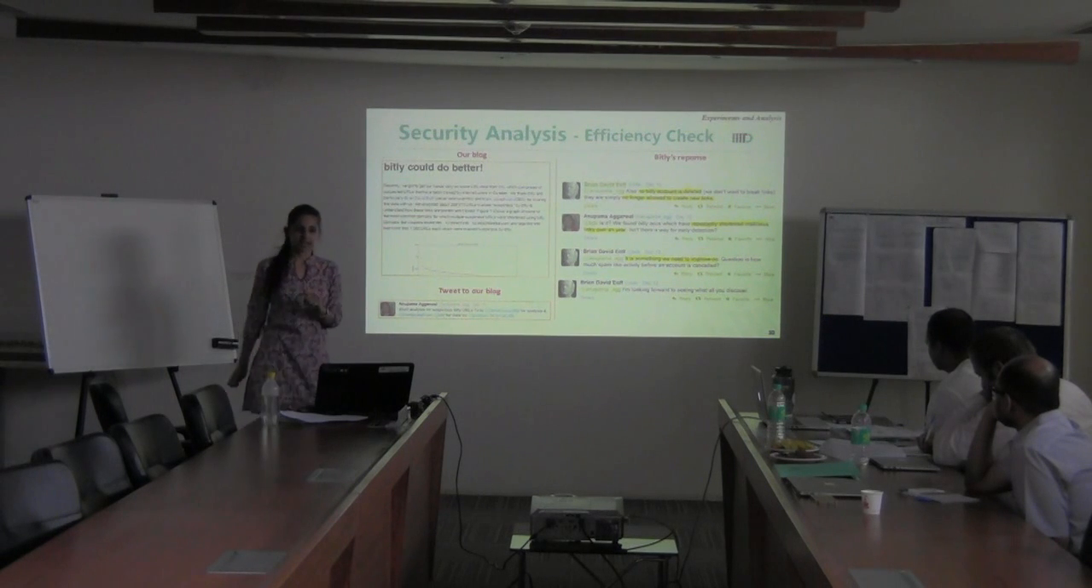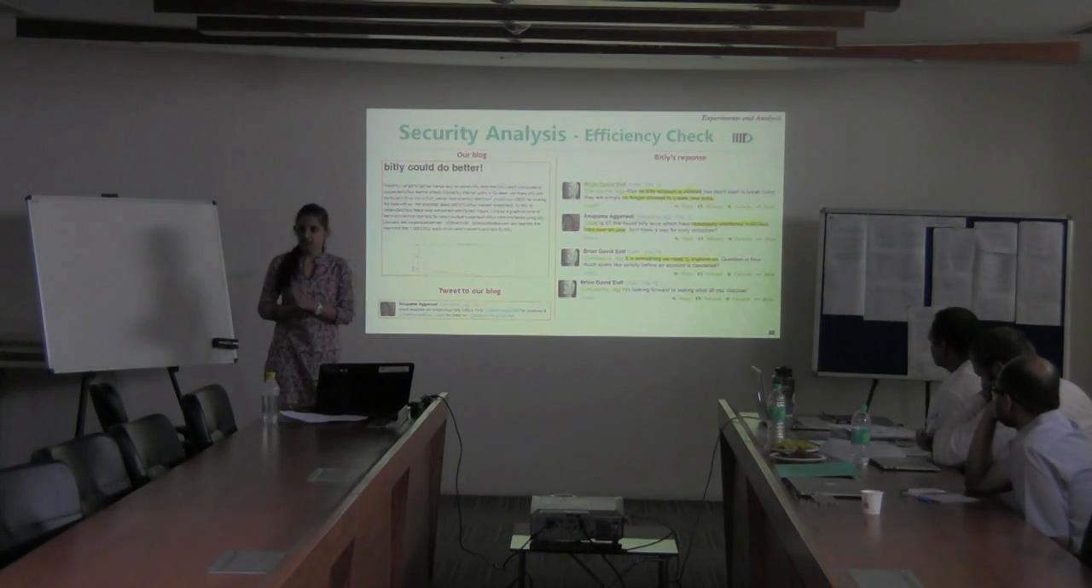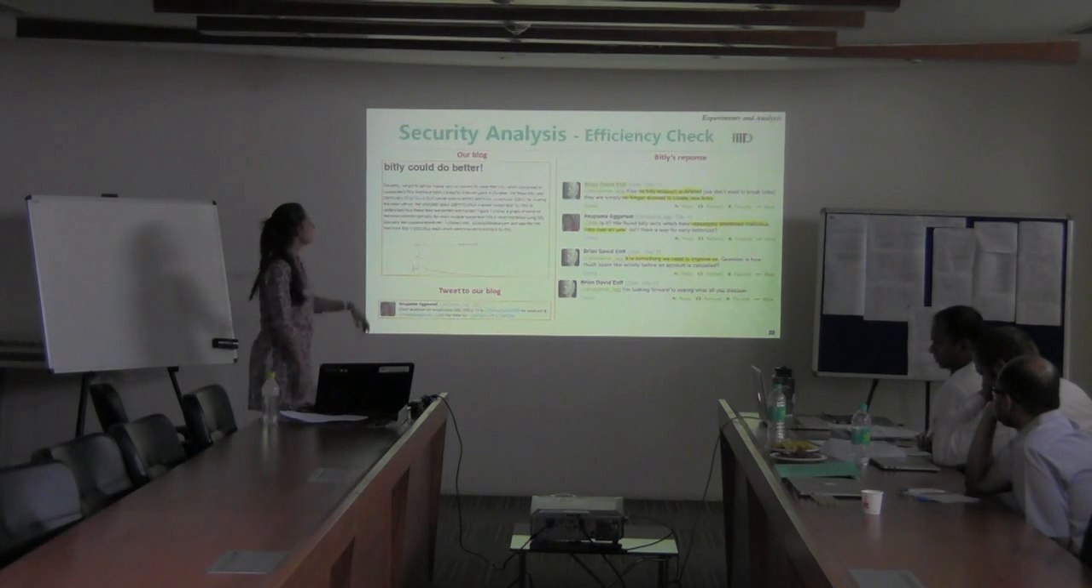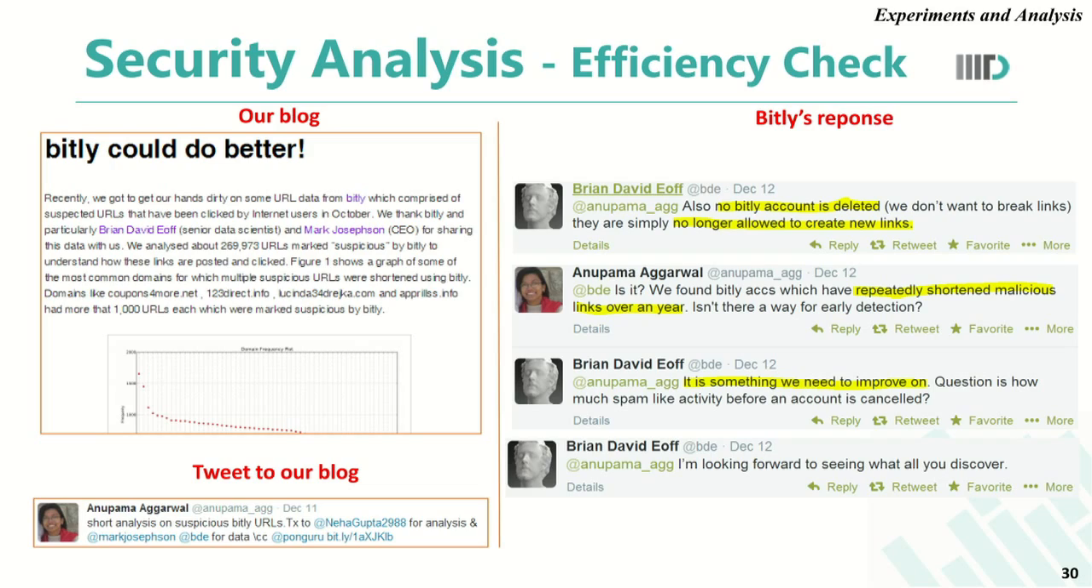After doing all this set of analysis, we made a blog entry mentioning the loopholes and the problems with Bitly. In response to which, Brian, a senior data scientist from Bitly, replied saying that whenever Bitly identifies a malicious user account, it does not allow it to shorten links any further.